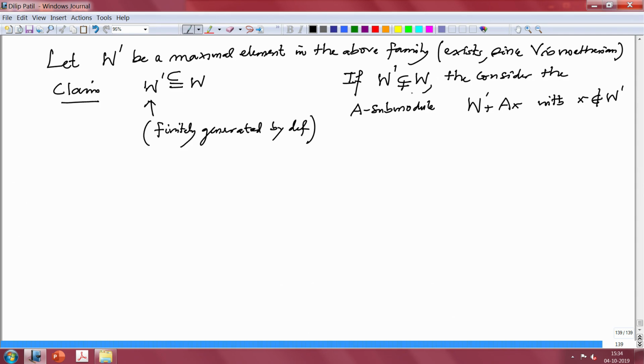Because of this, I choose an element X here which is not here, and consider this. This is the sum of two submodules. This is the smallest submodule which contains both. Now, this one is finitely generated, that is obvious, because it is generated by a generating set of W prime along with X, which is clearly finitely generated.